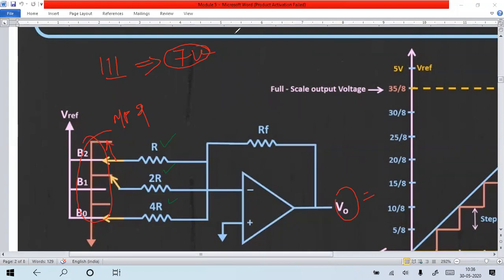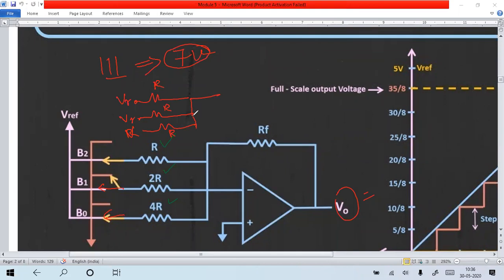Okay, now how can I calculate the output for this? Suppose all the binary bits are set as 1. What should the circuit case be? All the resistors are connected to the corresponding V reference. That means V reference is connected via R to the operational amplifier inverting terminal, and the next ones are likewise connected to V reference through their resistors to the inverting terminal. So it looks like a summing circuit.